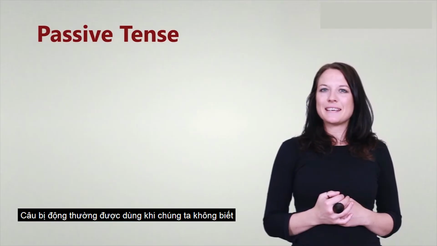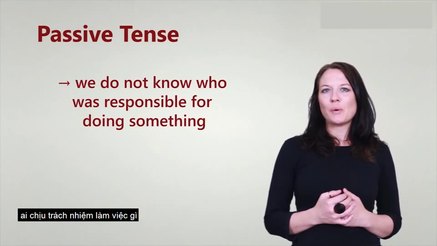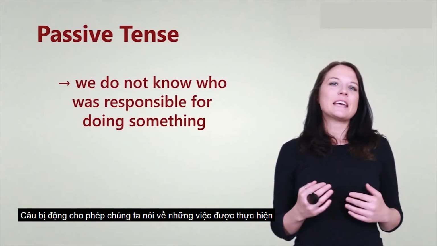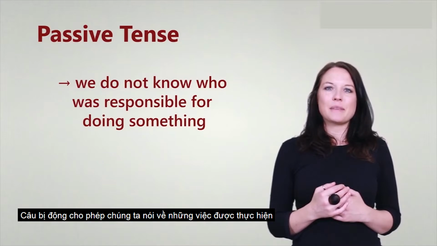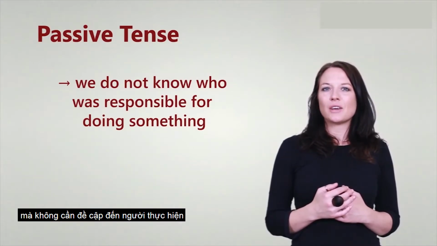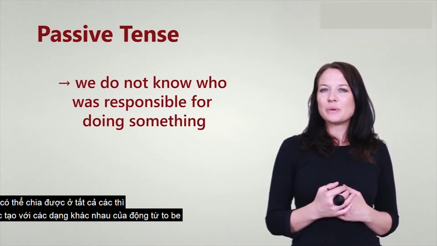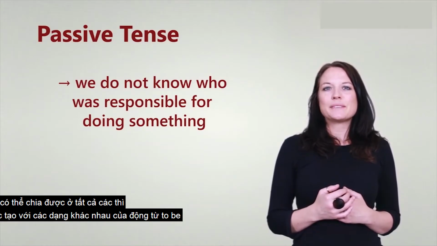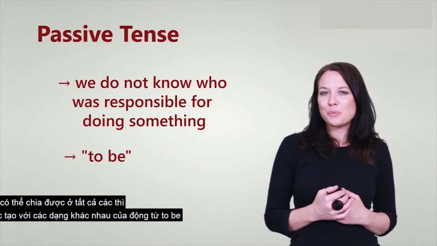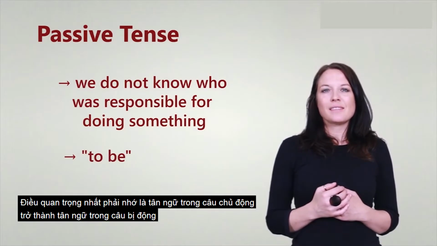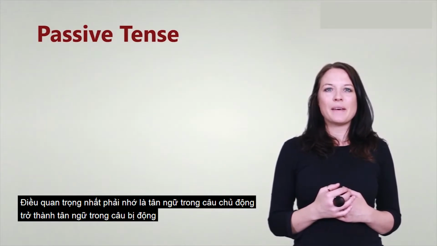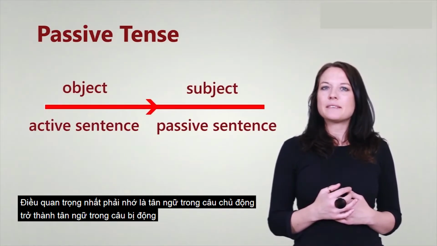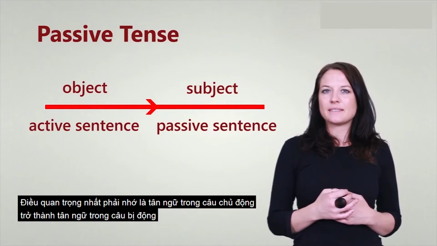The passive tense is generally used when we do not know who was responsible for doing something. The passive tense allows us to say that something was done without saying who did it. It can be used in all of the tenses and is always created with some form of the verb to be. The most important thing to remember is object in an active sentence becomes the subject in a passive sentence.